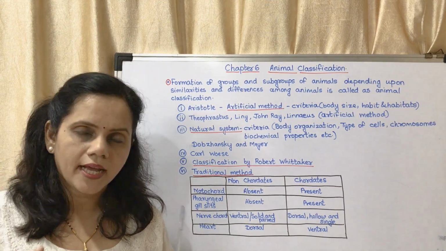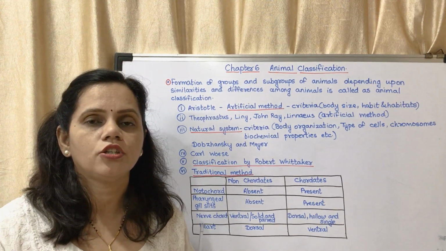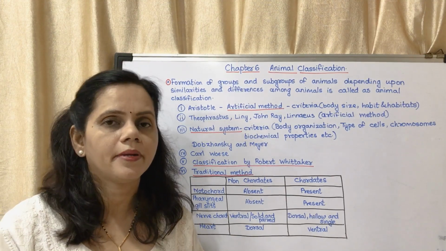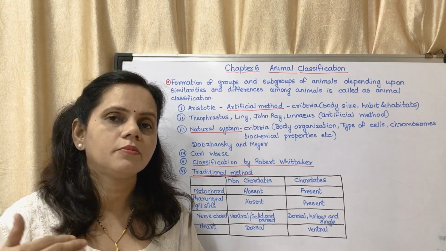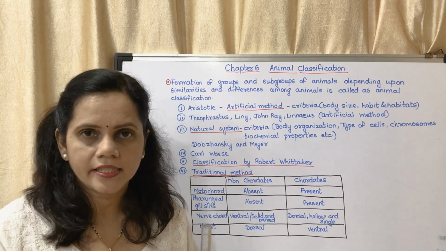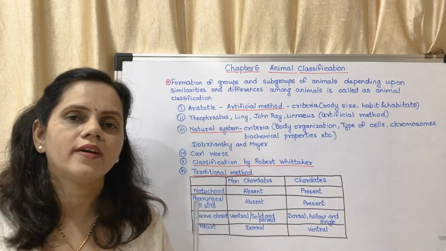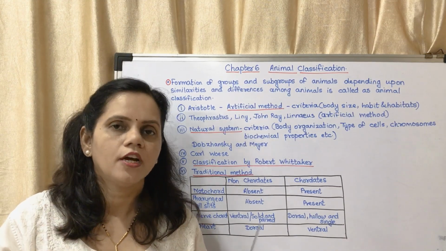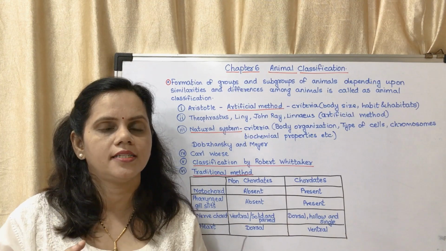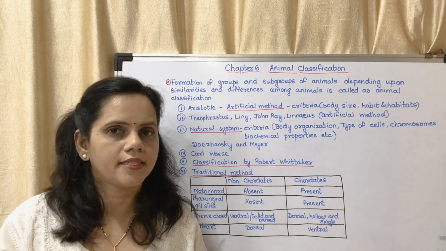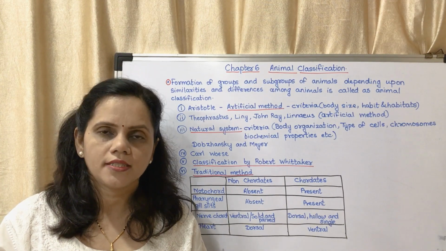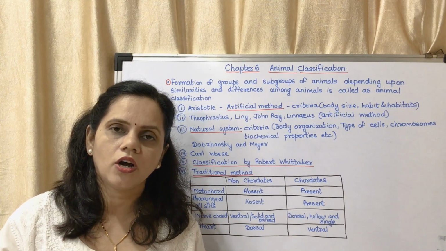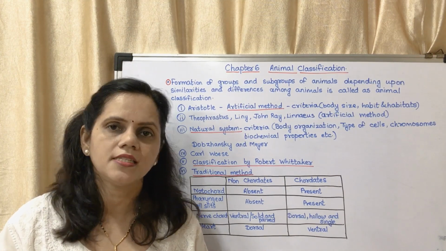Not that it should be present as an adult. It could be present when it is an embryo also. As the organism grows, it might disappear. Not in case of us, but in case of some animals. So whether the notochord is present in any stage of life cycle or it is not present, based on that the organisms are classified into non-chordates and chordates. So basically you should understand the first criterion is presence of notochord. In case of non-chordates it is absent, in case of chordates it is present.